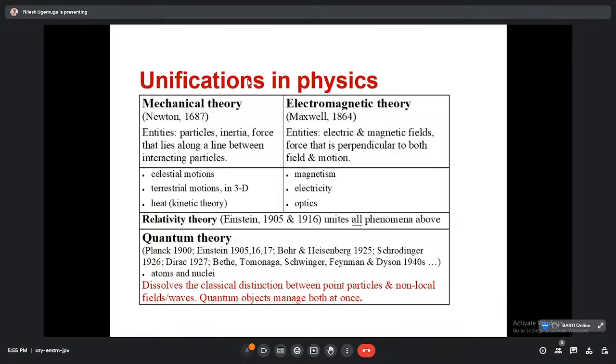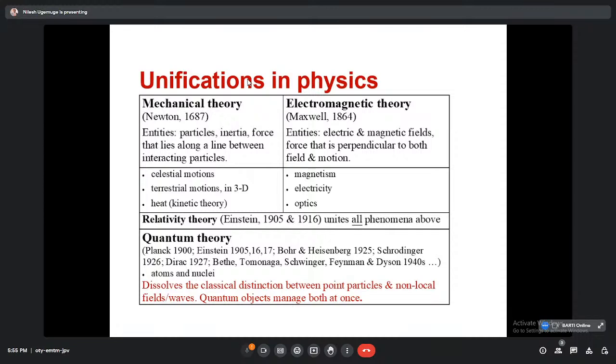In the mechanical theory given by Newton, the entities he considered were particles, inertia, and force, so that lies along a line between interacting particles. Whereas in the case of electromagnetic theory, with electric and magnetic fields, they considered a force that is perpendicular to both the field and the motion. In that way, you can see how different phenomena or different aspects were considered in the mechanical theory and the electromagnetic theory.